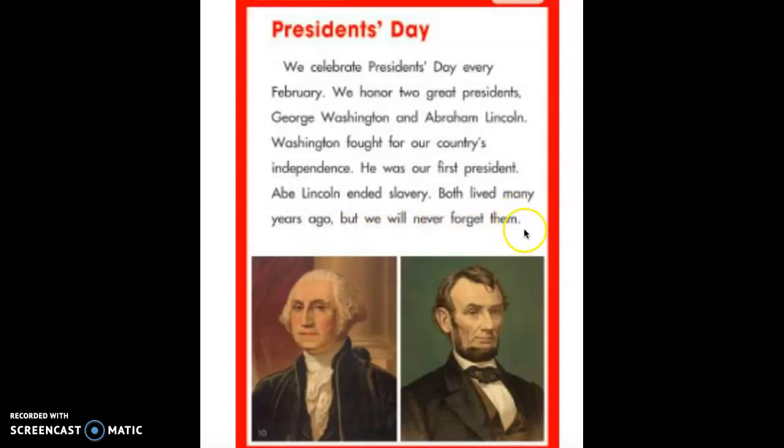Do you see the periods? Remember, we use those in our writing to finish a sentence, and then the next letter should always be capitalized. George Washington and Abraham Lincoln are capitalized because they are both names, just like you capitalize your name.